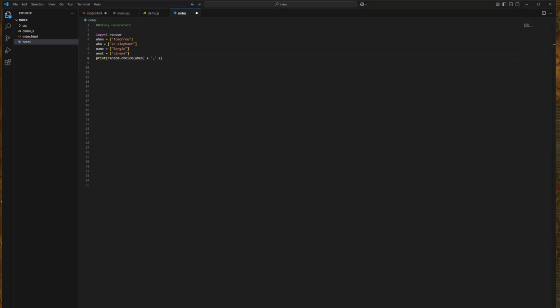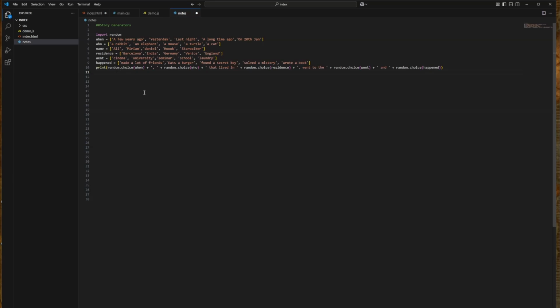Here's the full code. I'll paste it in for you guys, so I don't have to type the whole thing. And there you go. You can do variable, import the random, the variables, the print choice module, when. Make sure you got the plus sign. And when you print it, it's going to randomly select and make a little story for you.